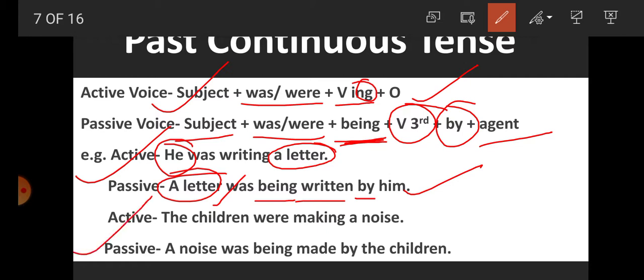Now next example: the children were making a noise. So the children were making what? A noise. So a noise is what here? Object. So it comes at the subject place.